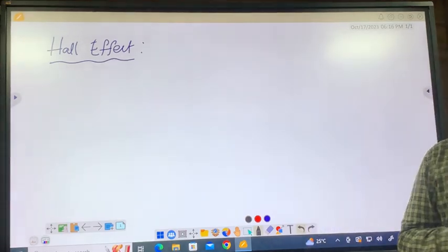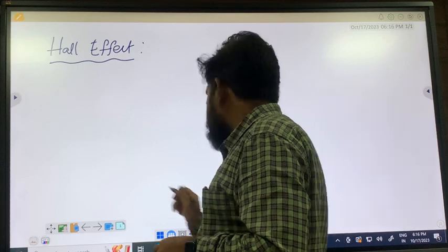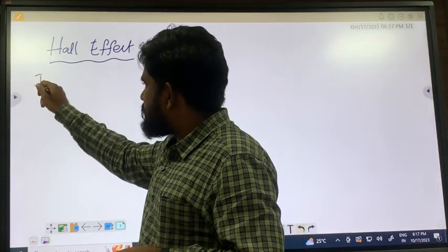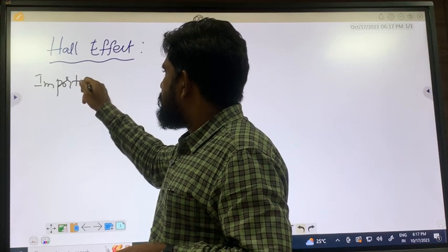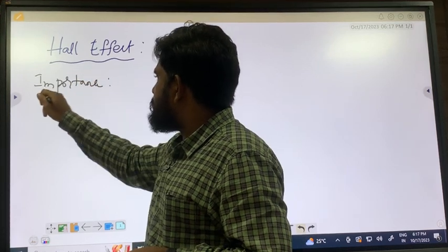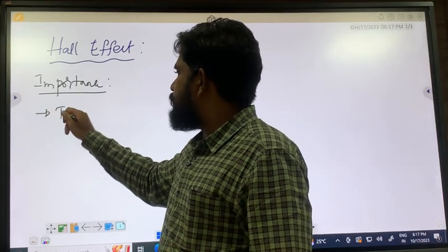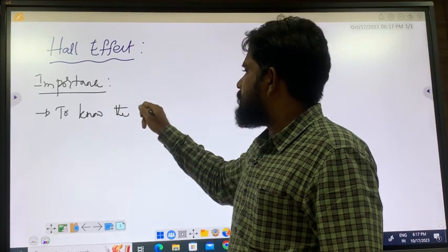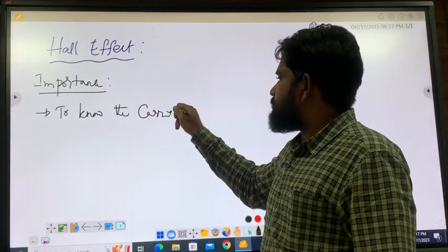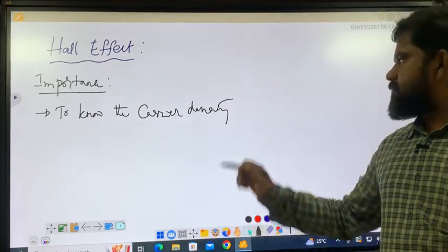Point number two, what is the importance of the Hall effect? Before I actually teach what the Hall effect is, the importance is, point number one, you can easily know the carrier density, which means n.